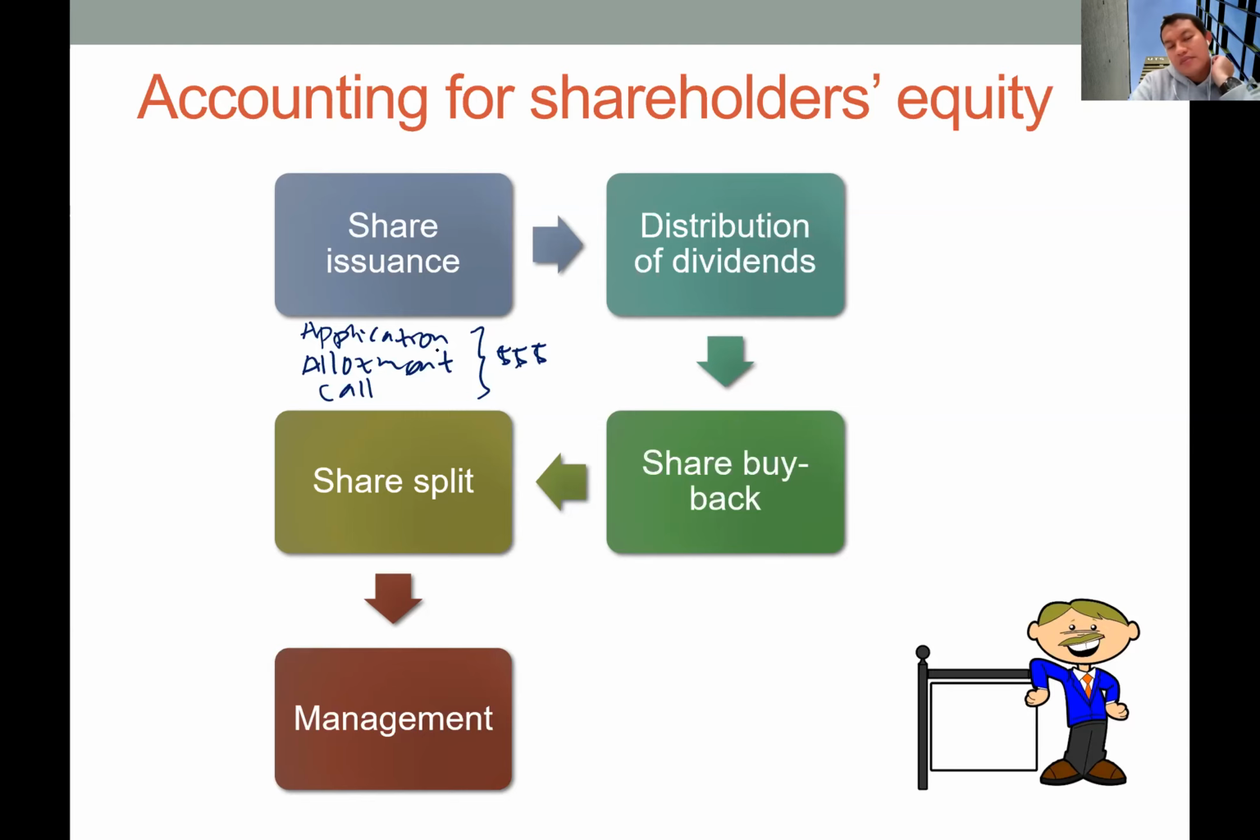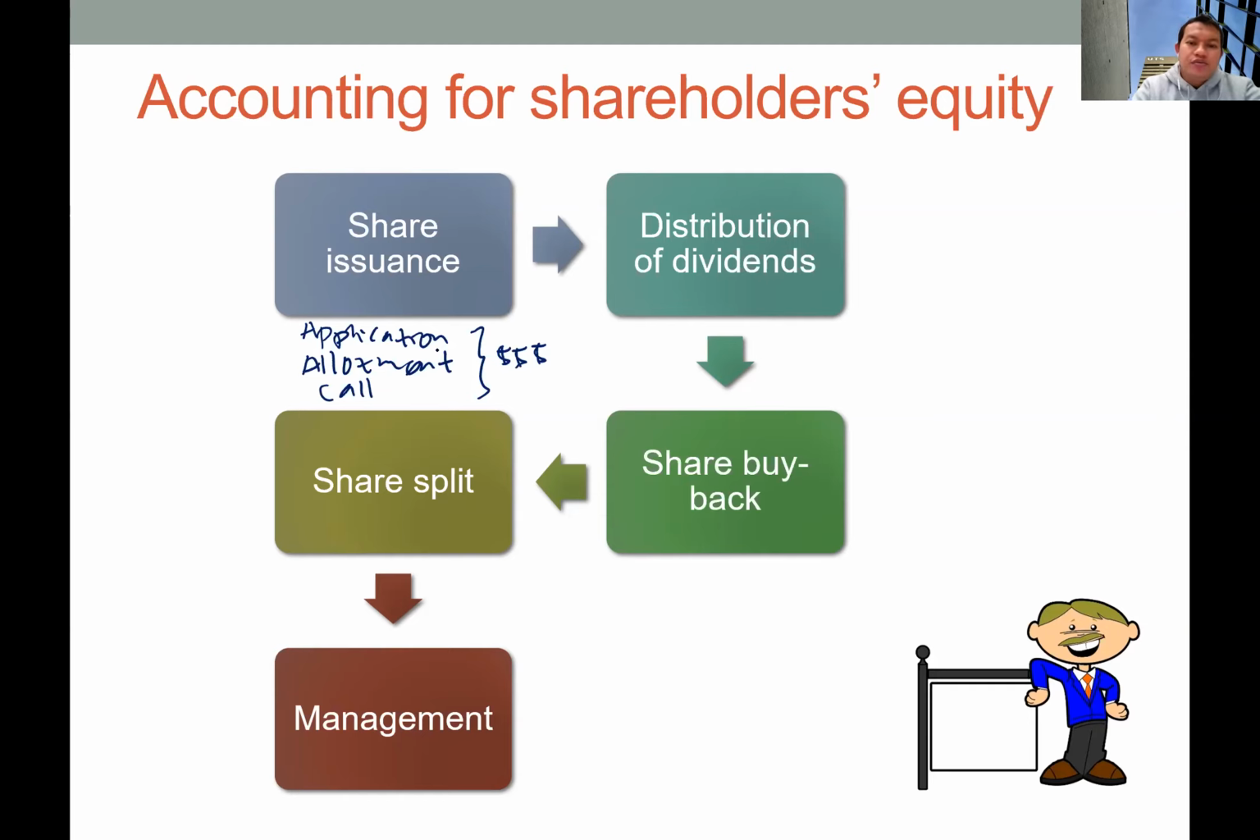Okay, and the second issue is the distribution of dividends. So when the company starts making a profit and wants to distribute this profit to the shareholders, they will distribute dividends. When they declare that they want to distribute dividends, they will record retained earnings in the debit, and dividend payable in the credit side.